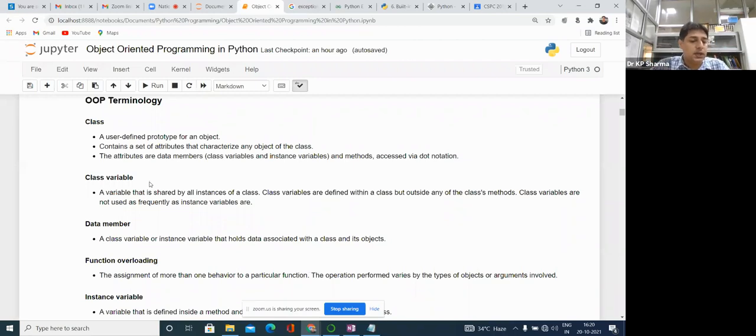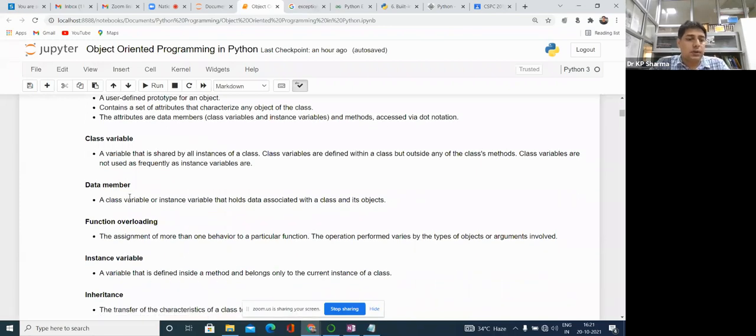Data member means a class variable or instance variable that holds data associated with a class and its object. So there are many types of variables. The class variables, in case of Python, are also called static variables. Data members means the instance variables, as in other programming languages; data members is basically a common name given to a class variable or instance variable.